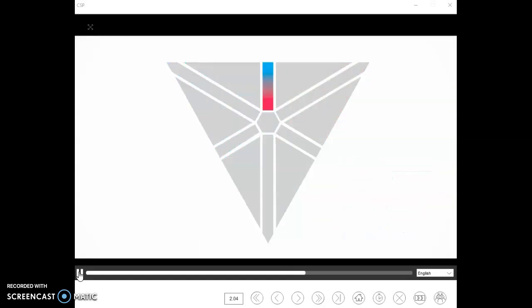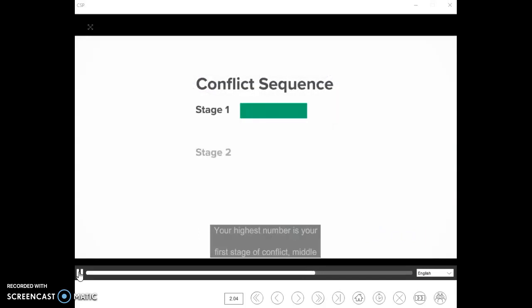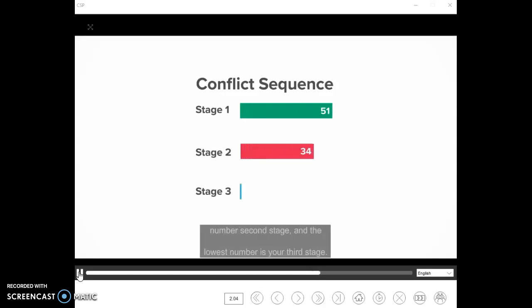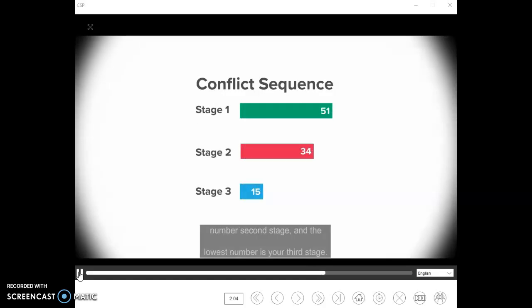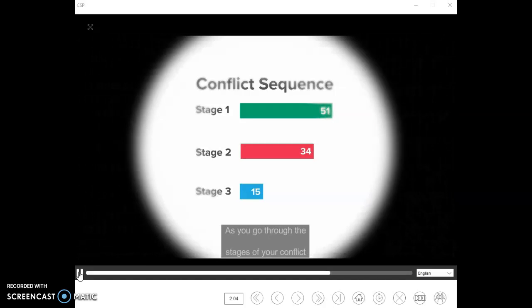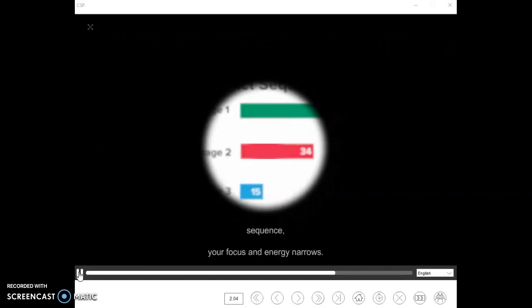Each one shows the way motives change in 3 stages. Your highest number is your first stage of conflict. Middle number, second stage. And the lowest number is your third stage. As you go through the stages of your conflict sequence, your focus and energy narrows.